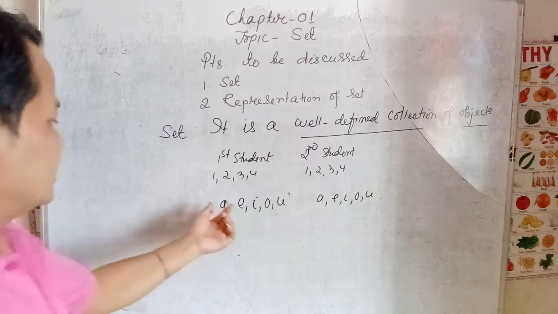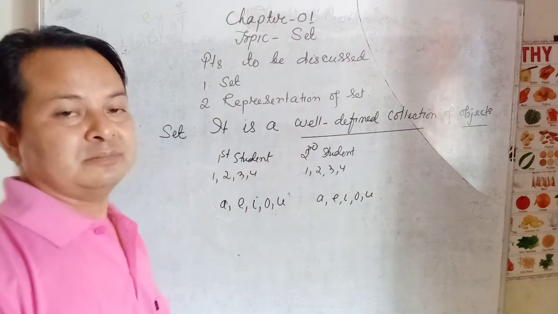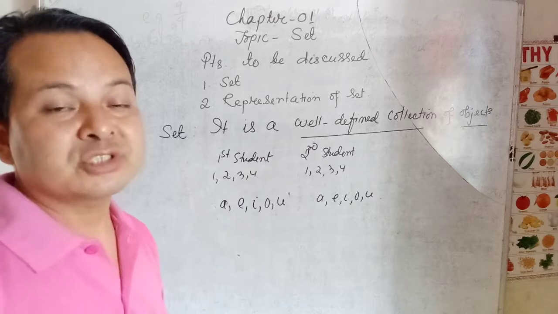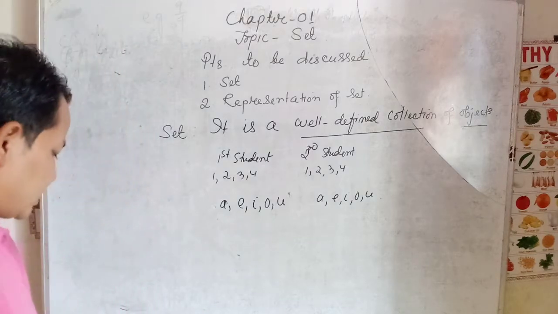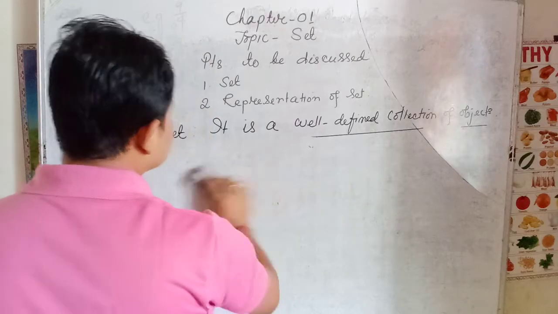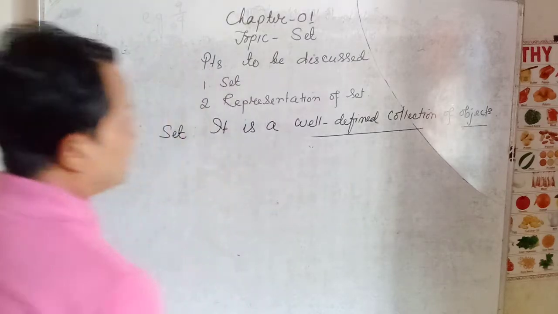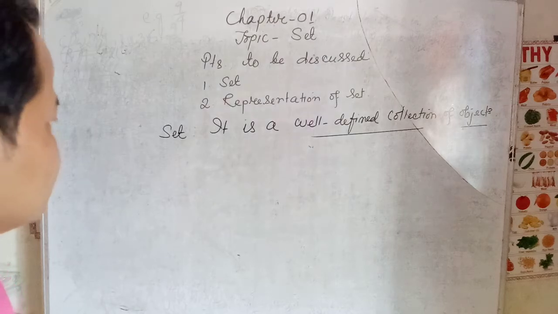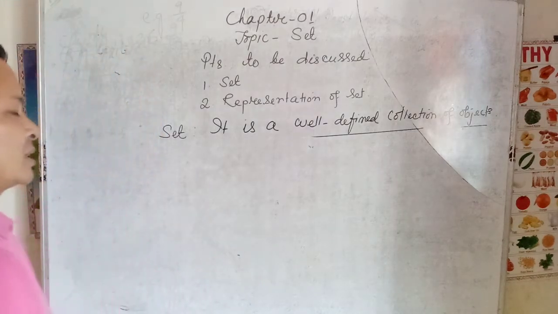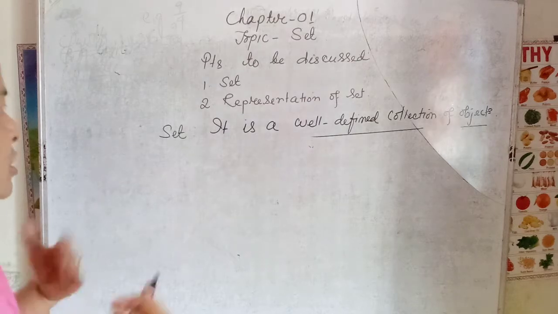So that means this collection and this collection are sets. That's why they are well-defined collections. So they are called sets. Okay, like this we can give the definition of a set. So a set is nothing but a well-defined collection of objects. So now we have known about a collection of objects. That means we have known about a set.